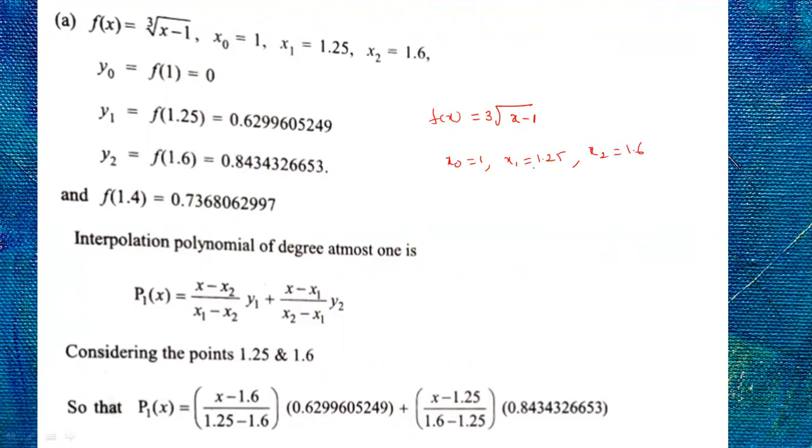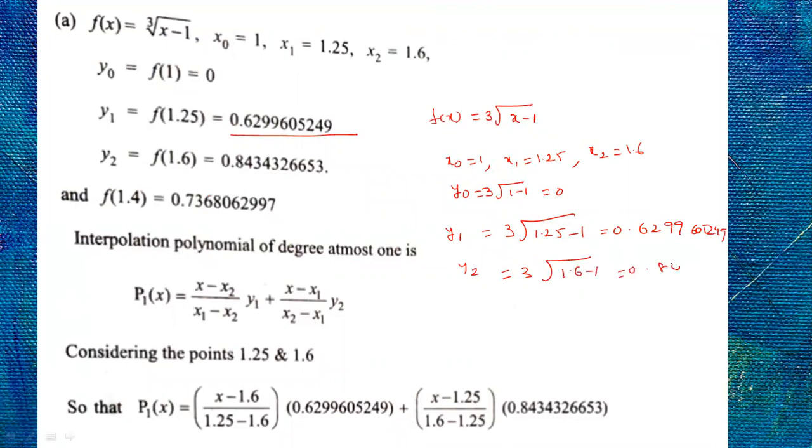If you know x0, x1, x2, the next thing to find is y0. y0 is equal to cube root of 1 minus 1, that is 0. y1 is cube root of 1.25 minus 1, which is 0.6299605249. Next, y2 is cube root of 1.6 minus 1, that is 0.8434326653. Okay, so these are the values y0, y1, y2.